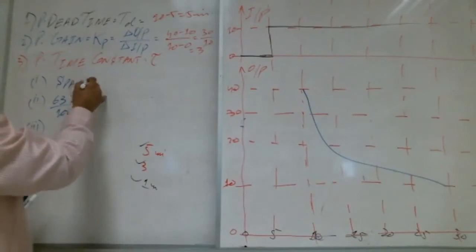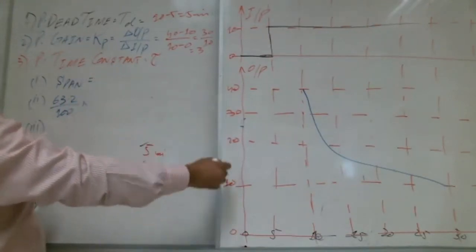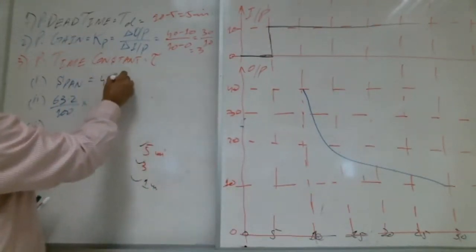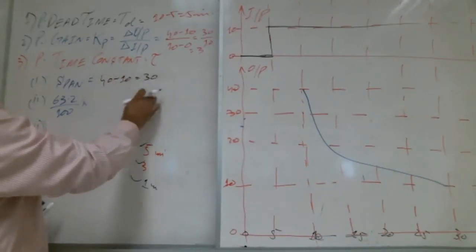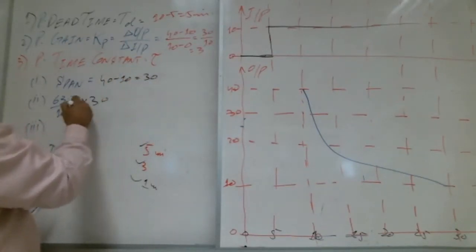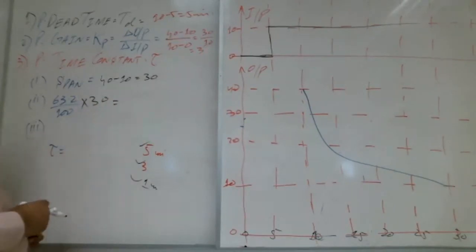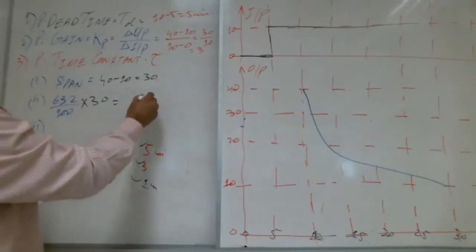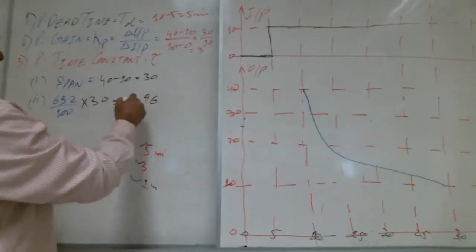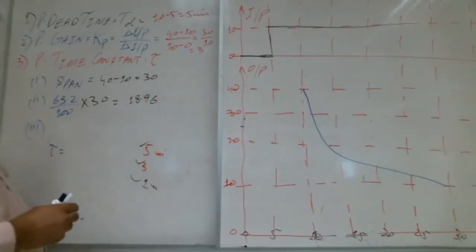How much is the span, Shabab? For the time constant, 40 minus 10 is 30. So multiply by 30: 63.2% of 30, how much? Is it 18.96?